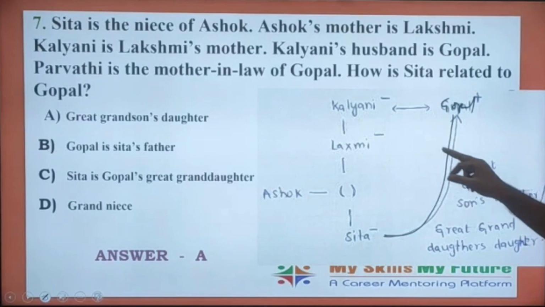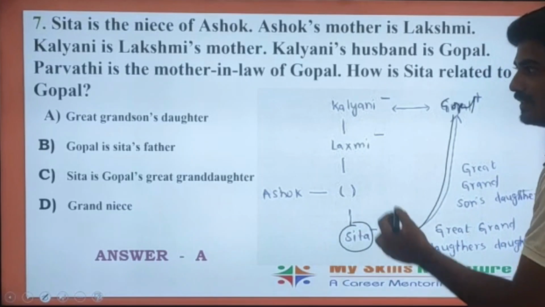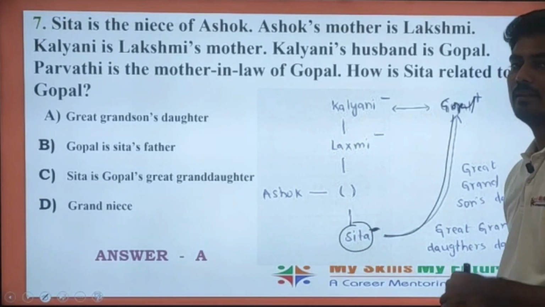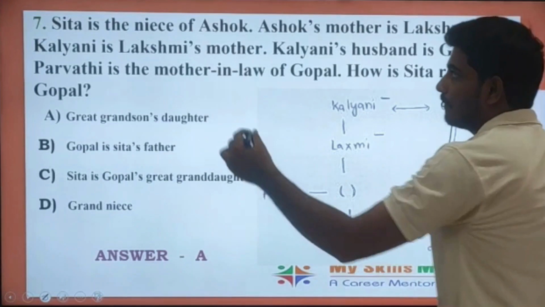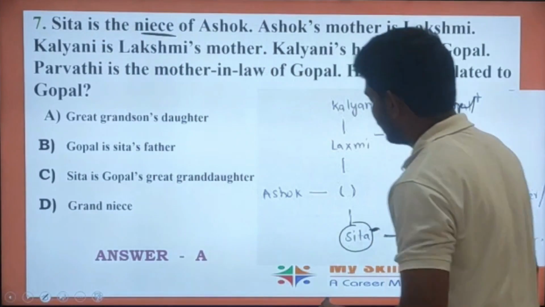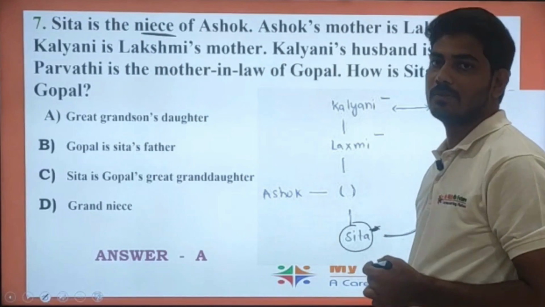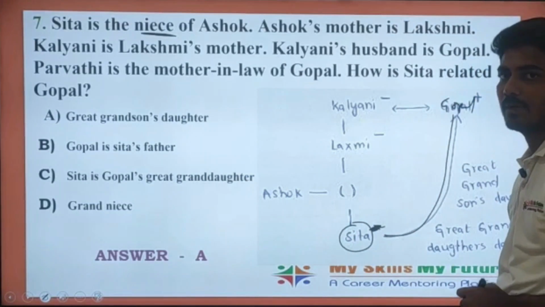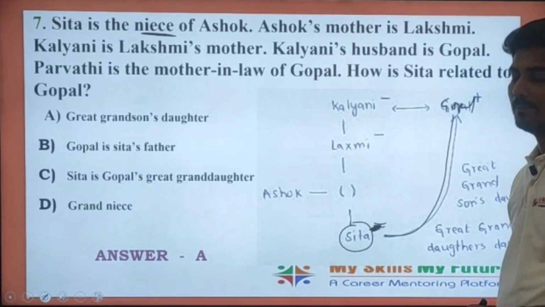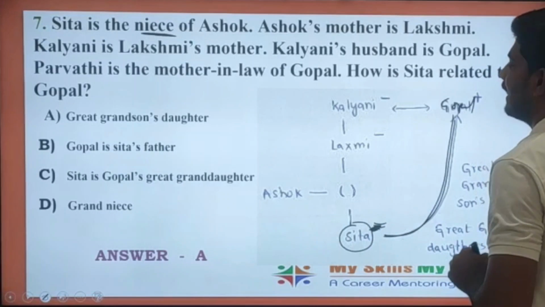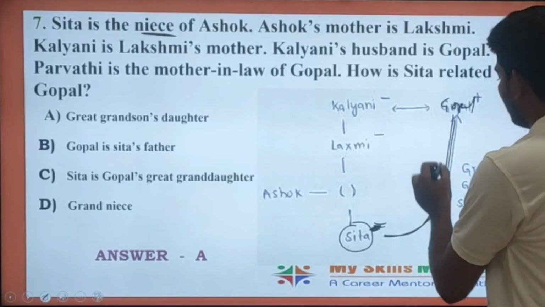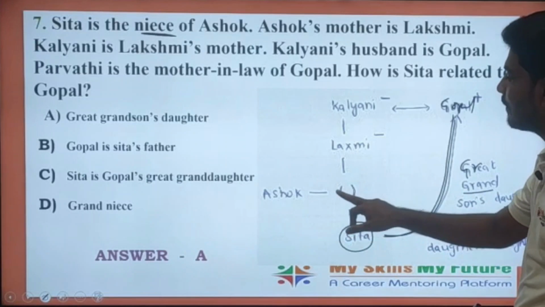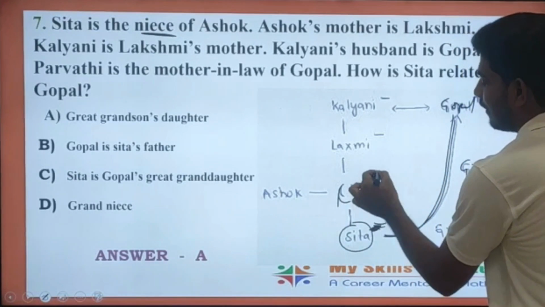Since the Sita is as a name suggesting a female person, but in the question he didn't mention Sita is a female person. From the niece we can define the gender of Sita. So since niece represents a female person, nephew means a male person. So the gender of Sita is also known for us. So Sita is a female person. So we need to define how is Sita related to Gopal.